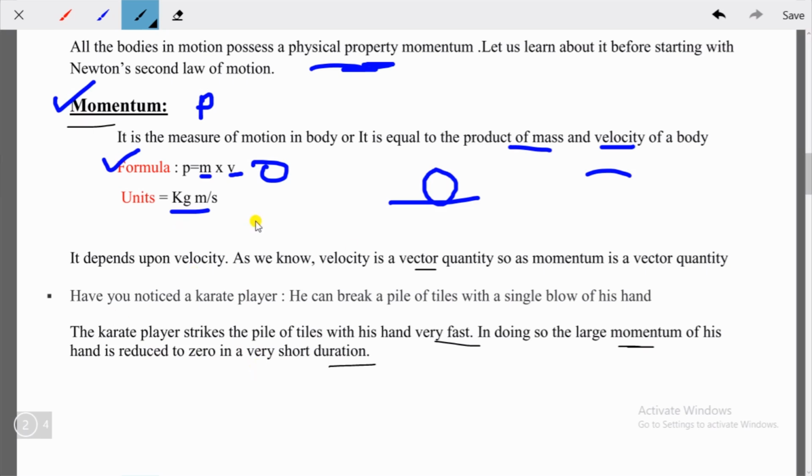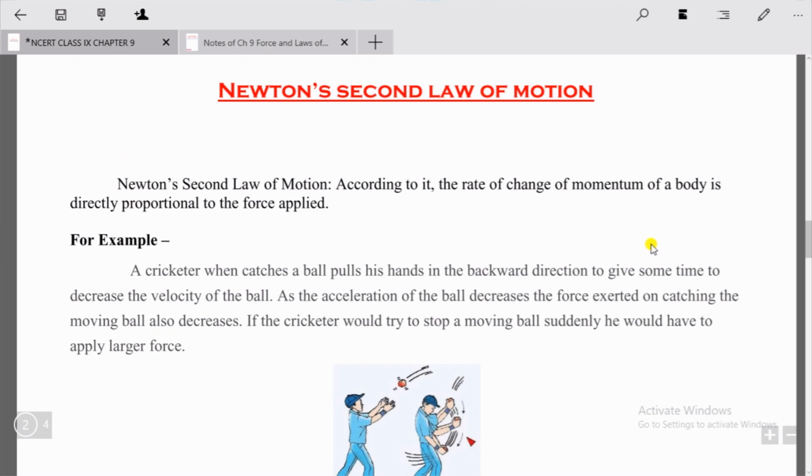So let's jump into the explanation of Newton's second law of motion. Students, before starting the explanation of Newton's second law, let's remind ourselves of Newton's first law of motion, because if you want to understand Newton's second law, you have to understand Newton's first law first. I've explained it, but just for this explanation, let's remind it.